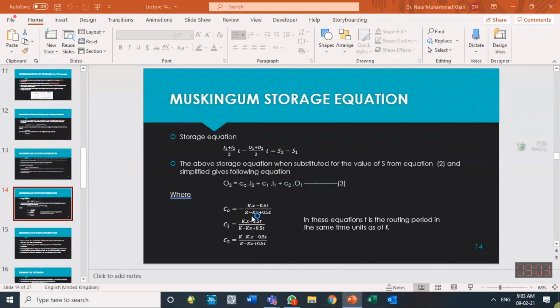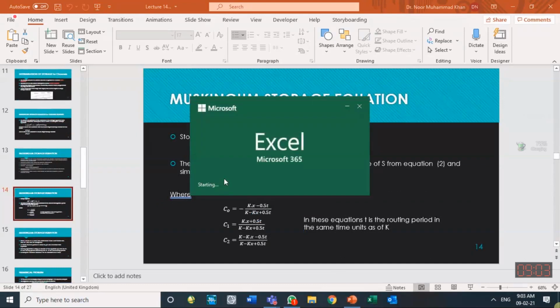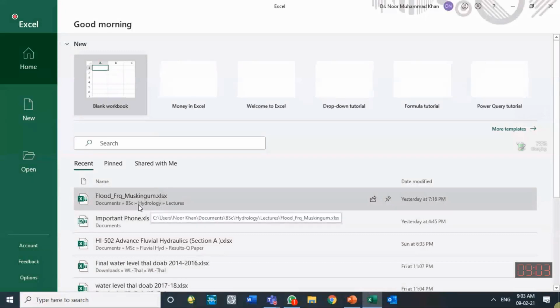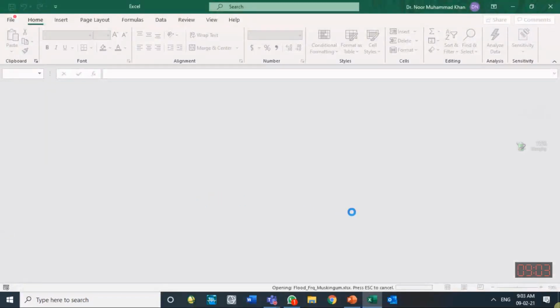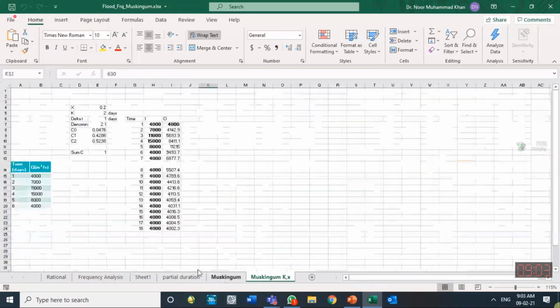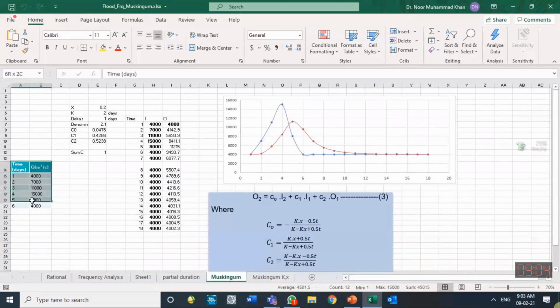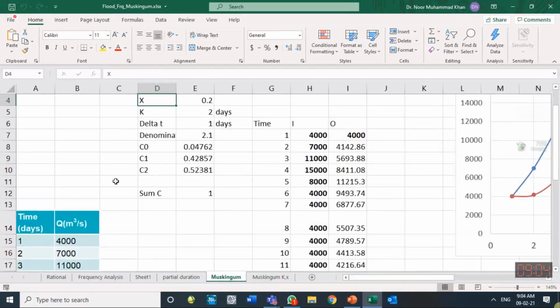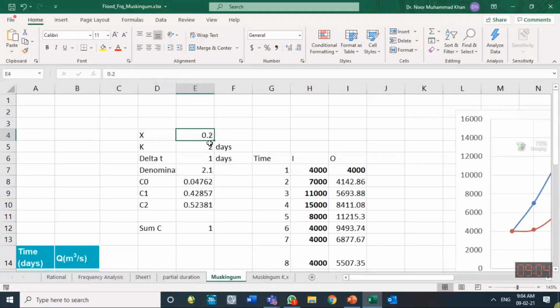I show you how to do it, and you should try at home, and you must try it at home because this is a necessary part of our curriculum, flood frequency and Muskingum method. So some of the questions I have done in this Excel file. Muskingum method. So that is the question given to you. And what has been informed to you, I show you. X was given to you as 0.2, K was given to you as 2 days. Time step delta T was 1 day.